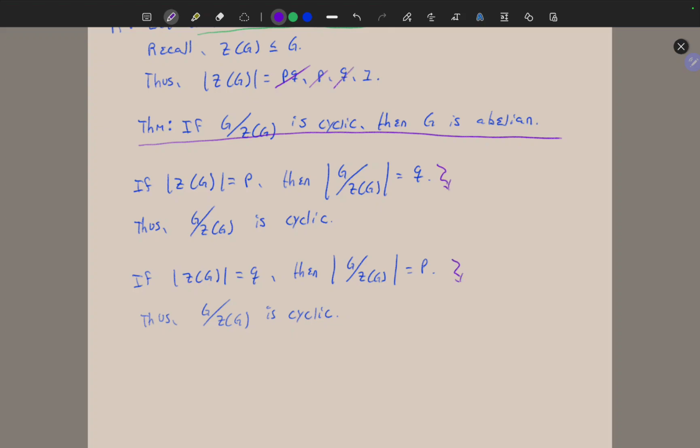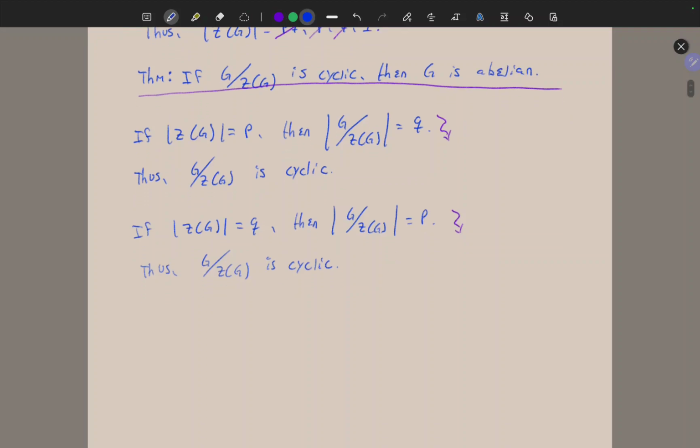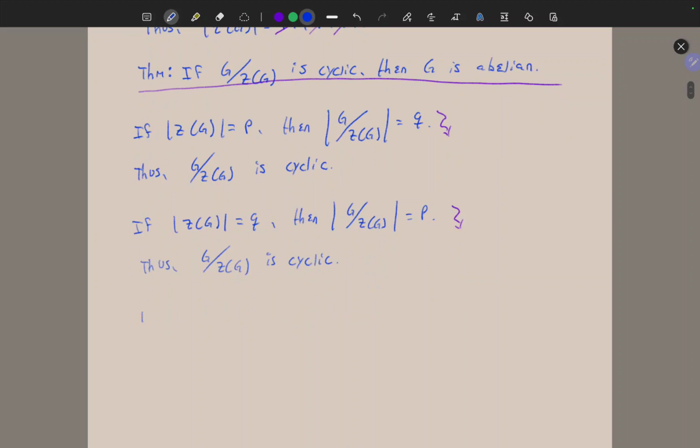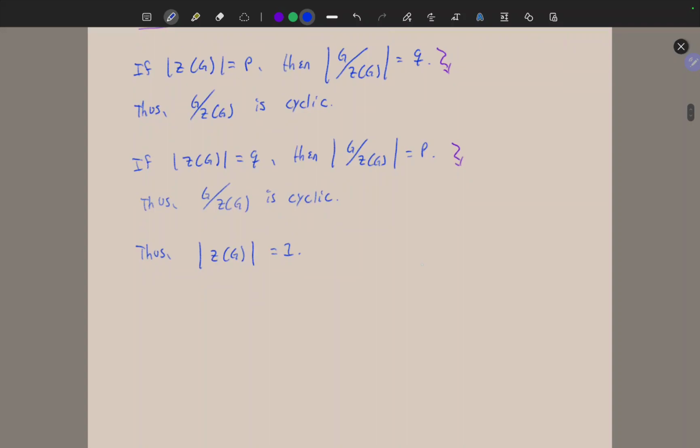So that eliminates the possibility of Q, and it leaves us with a trivial center. So thus, the order of the center equals 1. That shows that it's trivial. That completes the proof.